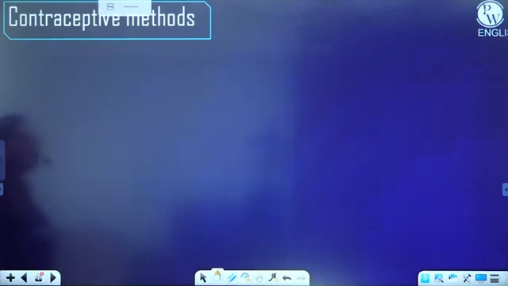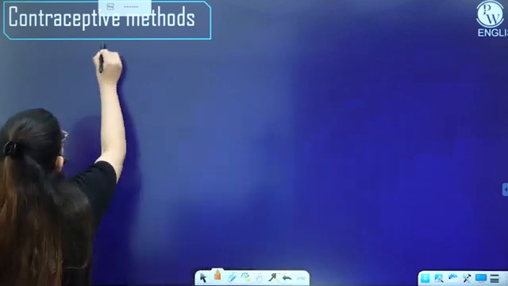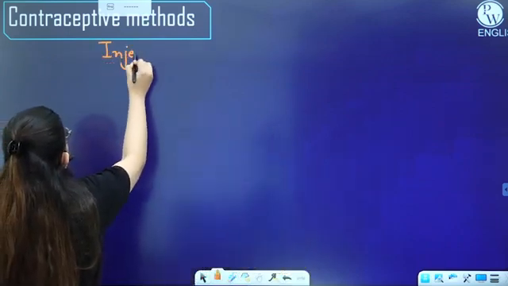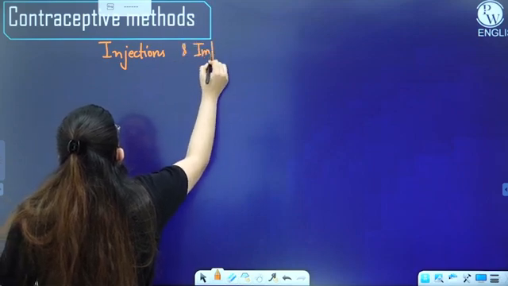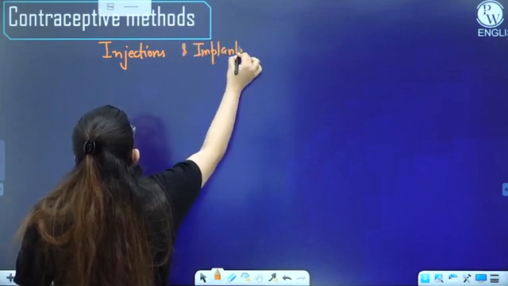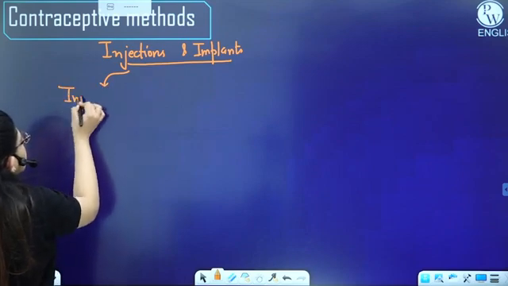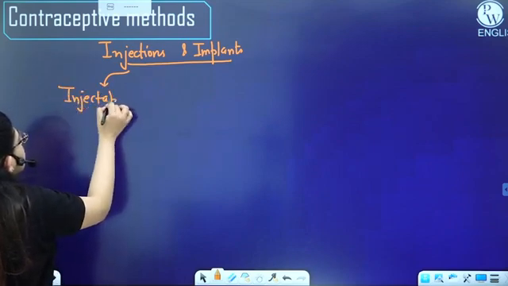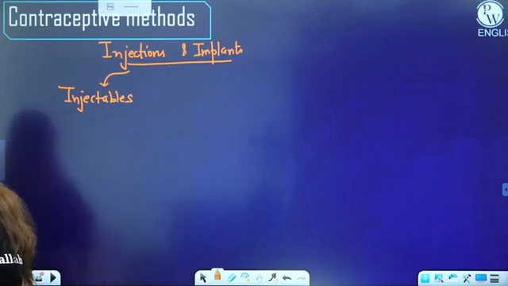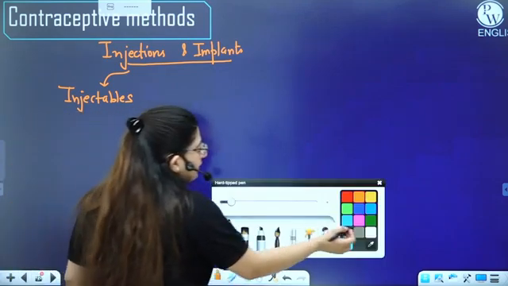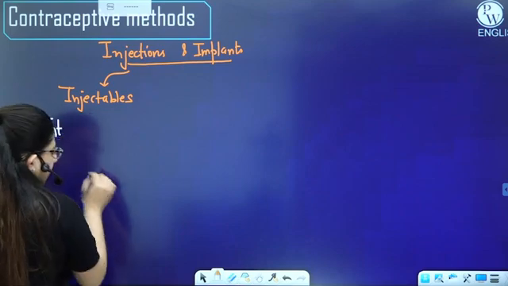Then we have the implants and injections. Now, what are these? Injections, also known as injectables, right? These are the injections of hormones given intravenously.